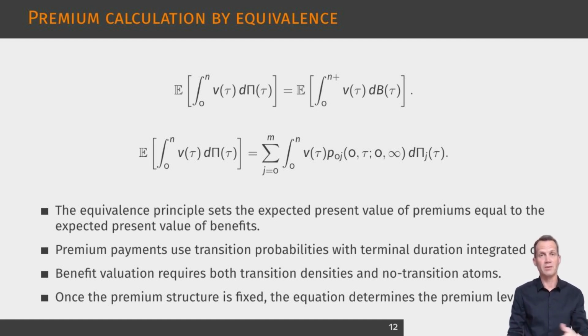The benefit side, developed in the chapter, is more complex because benefits may arise either from being in a state with a given elapsed duration or from making a transition at a given time with a given previous duration. This is why benefit valuation requires both transition densities and no transition atoms. The atom corresponds to the event that the process has remained in the initial state since policy inception. Once the premium structure is fixed, for example level premiums or single premiums or state-dependent premiums, the equivalence equation determines the premium level. The actuarial logic is the same as in classical life insurance, but all probabilities and cash flow weights are now computed in the enlarged Semi-Markov state space.